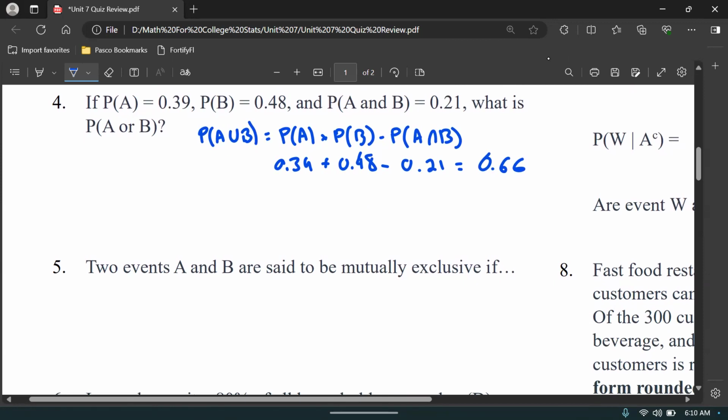Two events A and B are said to be mutually exclusive if they cannot happen together. They cannot happen together.